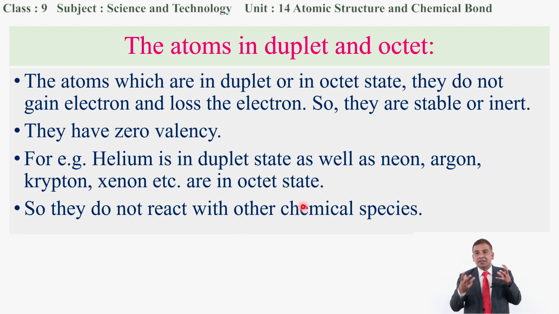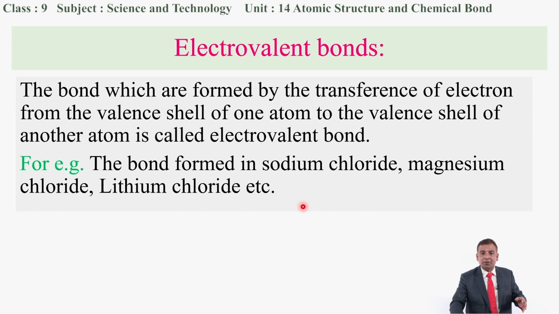Chemically these types of atoms are inert, stable atoms, so they do not react. But when the bonds are formed by transferring the electrons, they are known as the electrovalent bonds, or this type of linkage is also known as the electrovalent linkage.